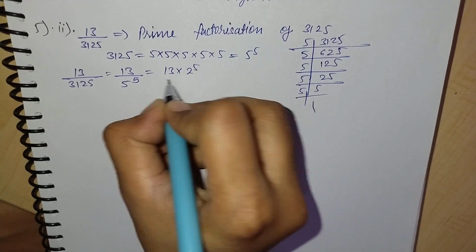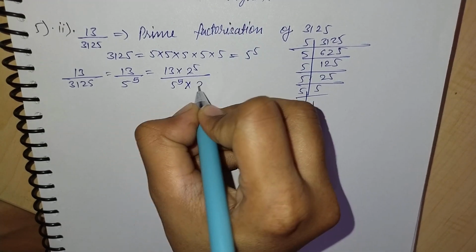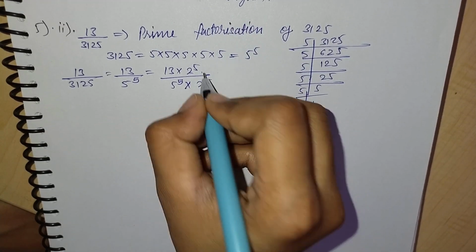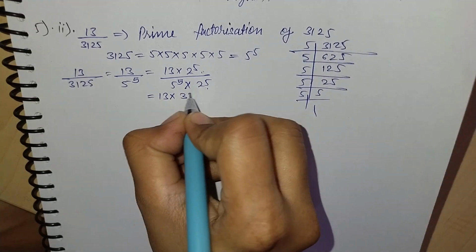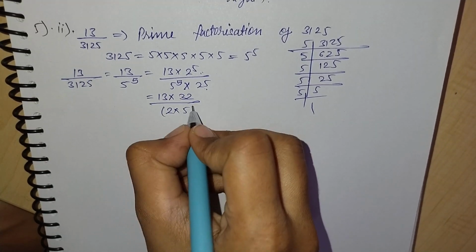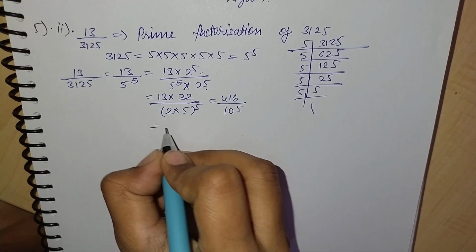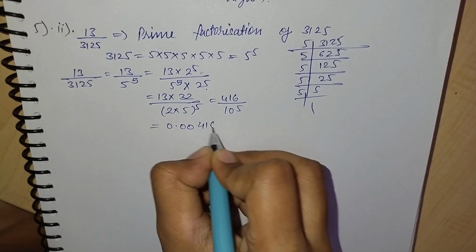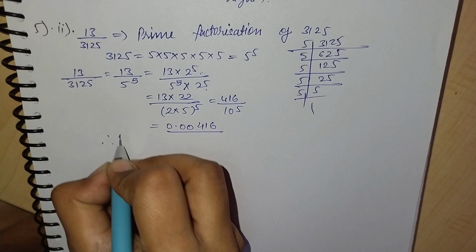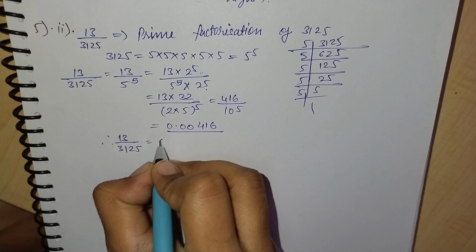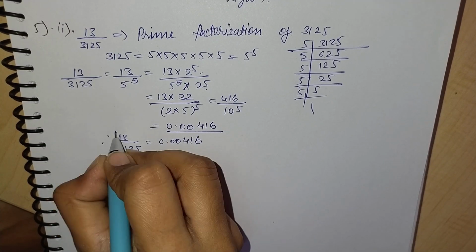So we will multiply and divide by 2 power 5 to make it 10 in the denominator. So we will get 13 into 32 upon 2 power 5 into 5 power 5. We will get 10 in the denominator, now 10 power 5. We will follow the same process as done in the previous one. So we will get 0.00416 here.